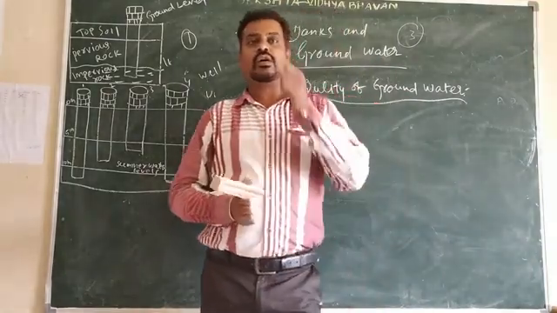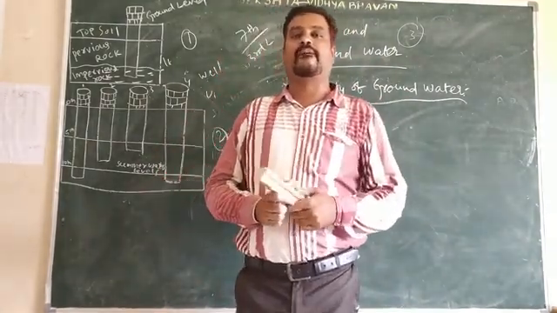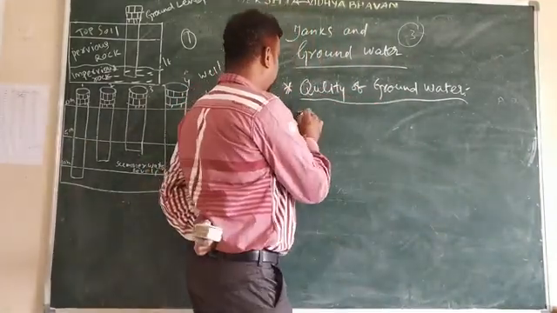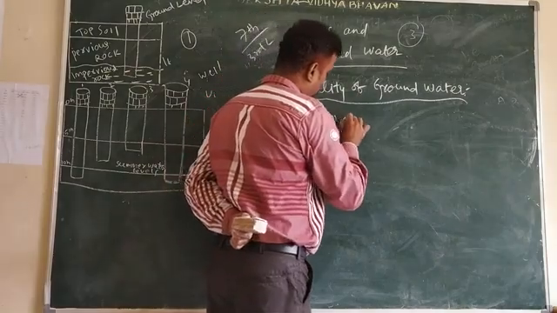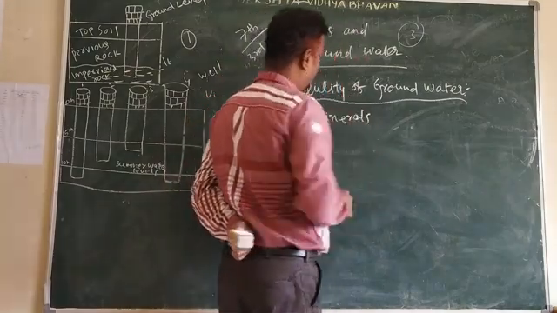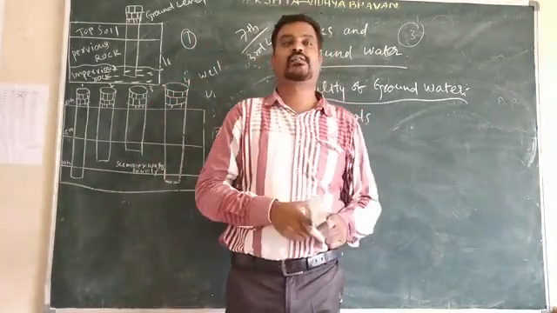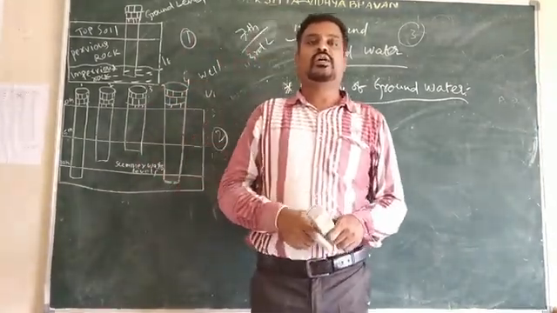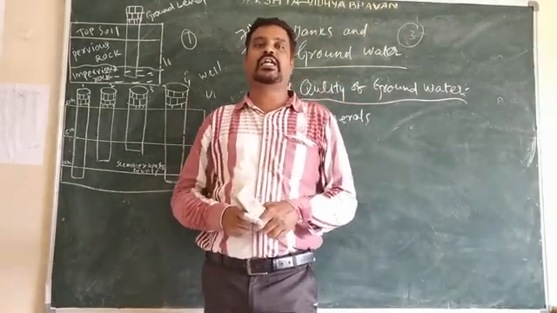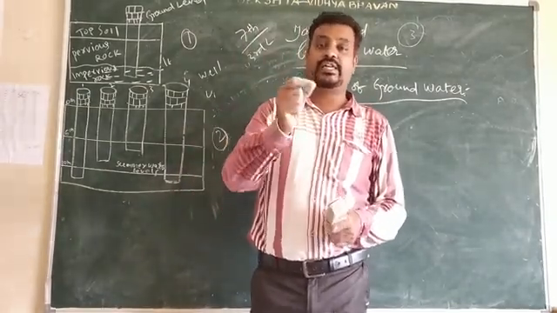Groundwater is usually mixed with many minerals. Sometimes the water is salty and sometimes it is sweet.